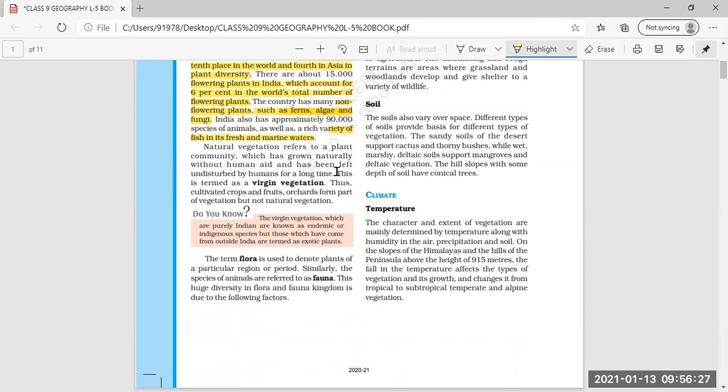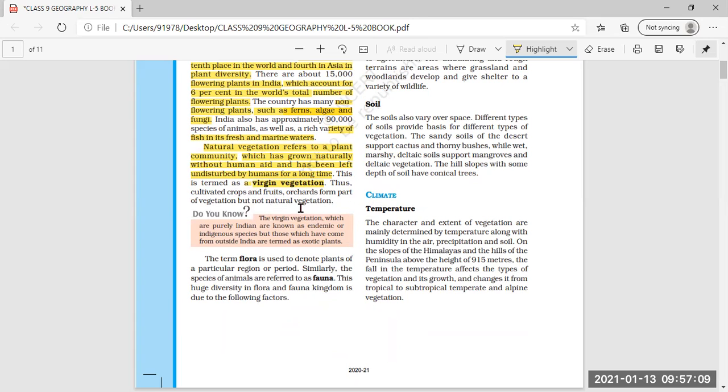Natural vegetation refers to plant community. Now, what does natural vegetation refer to? It means a plant community which has grown naturally without human aid and has been left undisturbed for a long time. That is called natural vegetation. Without any help of human beings, they grow naturally in the areas, and that is why they are also called virgin vegetation.